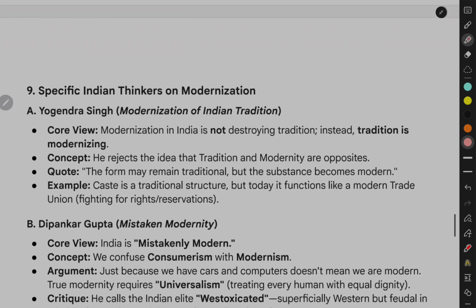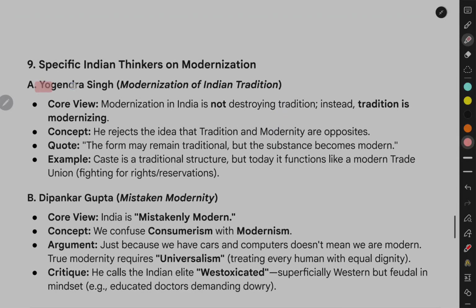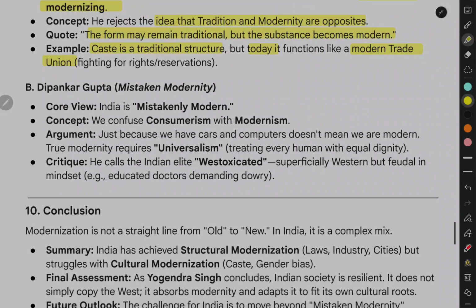12. Specific Indian thinkers on modernization. A. Yogendra Singh. Modernization of Indian tradition. Core view. Modernization in India is not destroying tradition. Instead, tradition is modernizing. He rejects the idea that tradition and modernity are opposites. Quote: the form may remain traditional, but the substance becomes modern. Example. Caste is a traditional structure, but today it functions like a modern trade union, fighting for rights, reservations.